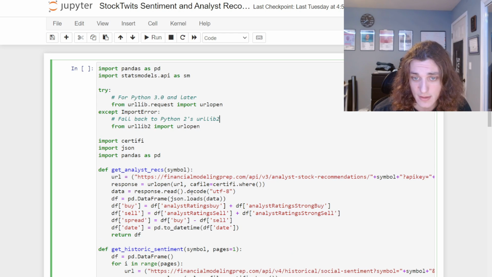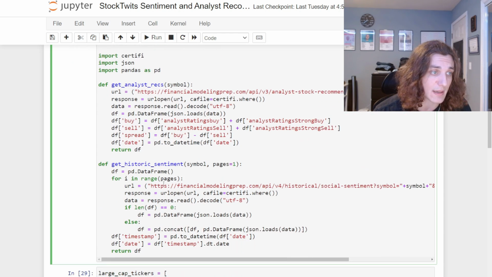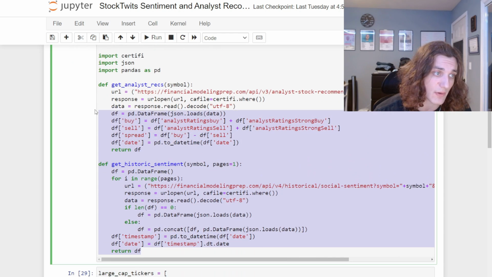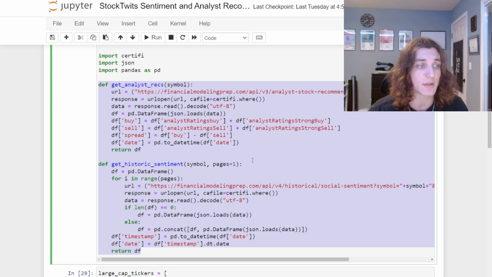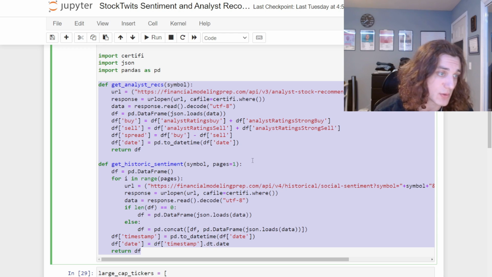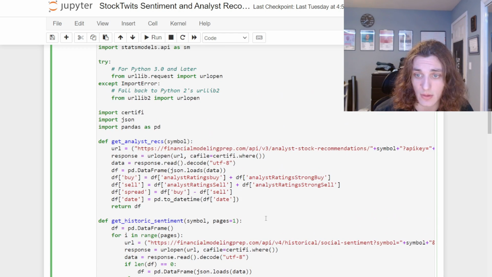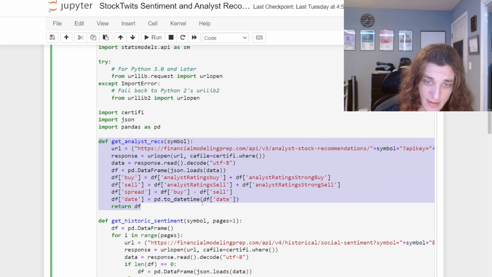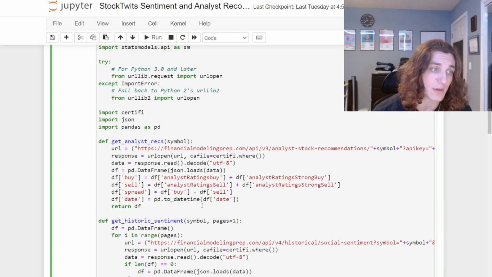All right. So what I do here is I construct in this initial cell two functions, one to get the analyst recommendations and put them in an appropriate format, and I do the same for historical sentiment. Now, one thing to note here is that I would like to make these functions a part of my QFIN module.